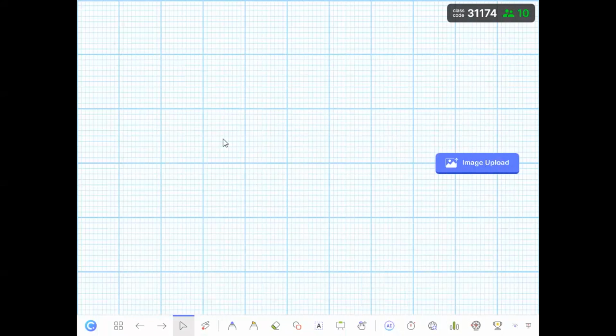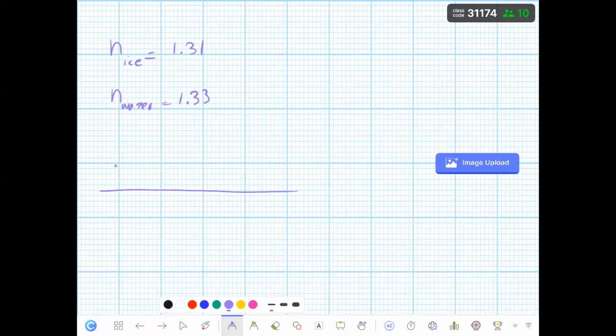Again, n of ice, I will write one more time, 1.31. n of water was 1.33. So the light is traveling from ice to water, and this is the normal line.